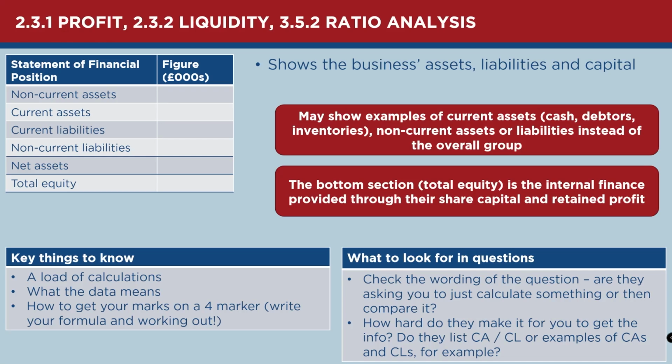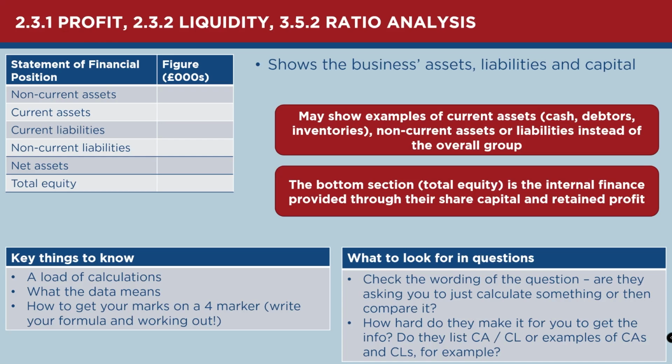Now this question, again, has calculations and the same structure with this table. The table structure is always the same in terms of order, so bear in mind that if you get one of these tables and it doesn't say specifically non-current assets or current liabilities, they will be listed in order. You've just got to figure out where they start and stop.